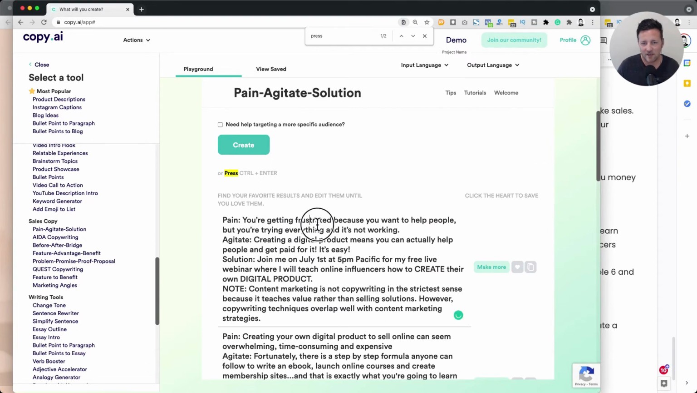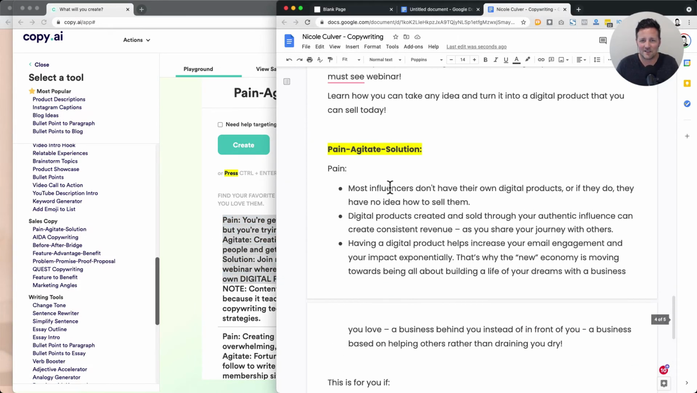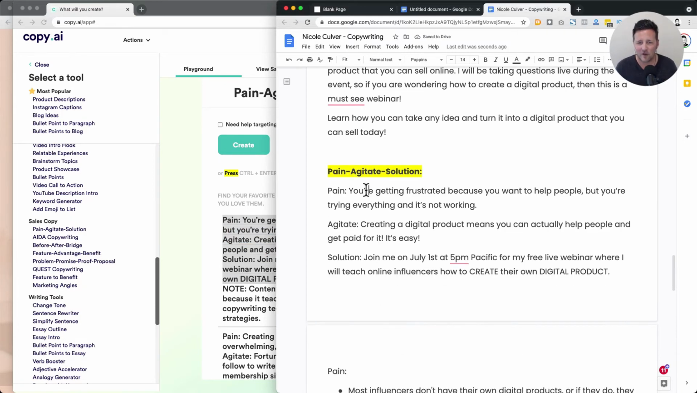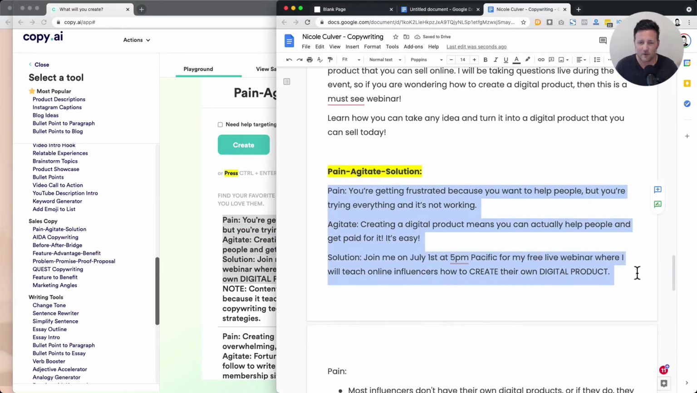So this is interesting. Again, another one right out of the gate here: you want to help people. You're trying everything you can, but it's not working. That's really good right there. So you want to help more people. That's the pain point. Creating a digital product means you can actually help people and get paid for it. That right there, this is really good. I might just paste this in here, pain agitate solution. So I'm just brain dumping as I move along here. I just like the flow, those 3, boom, boom.